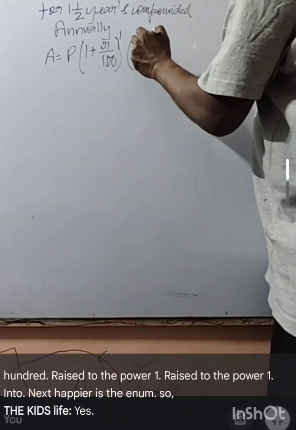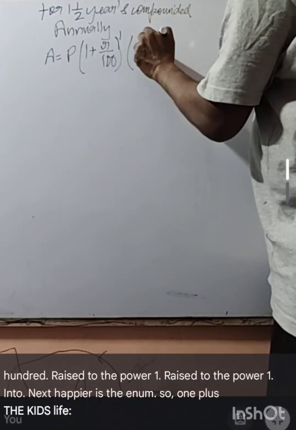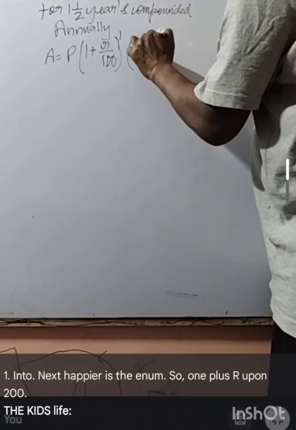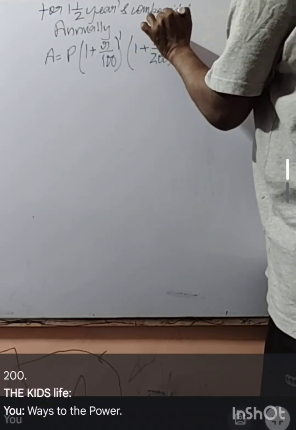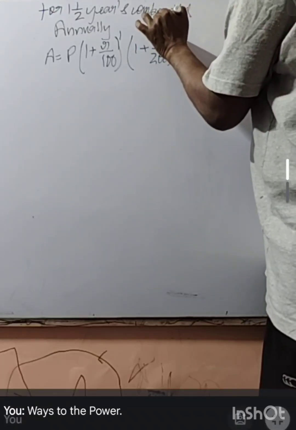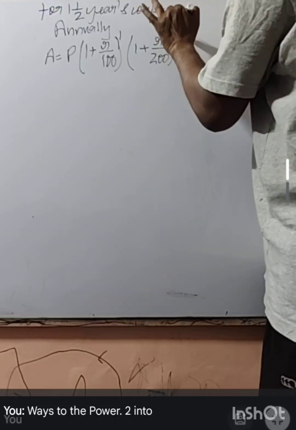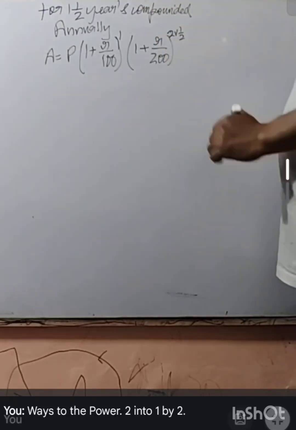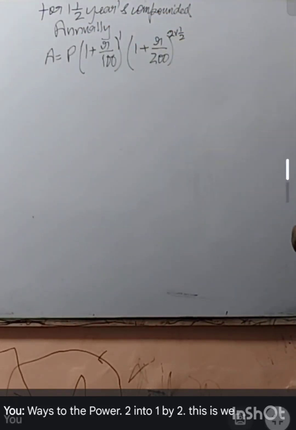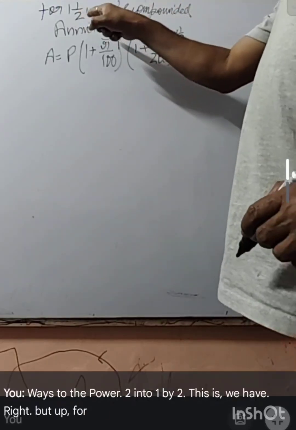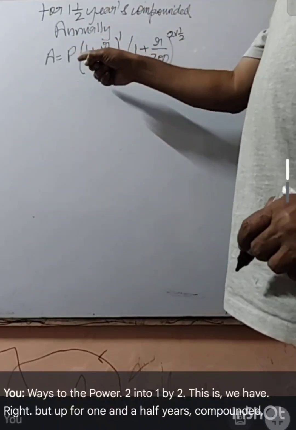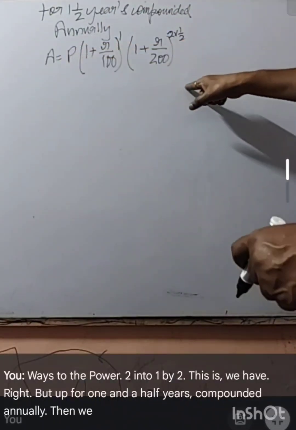So 1 plus R upon 200 raised to the power 2 into 1 by 2. This is what we have, right? But for 1.5 years compounded annually, then we use this.